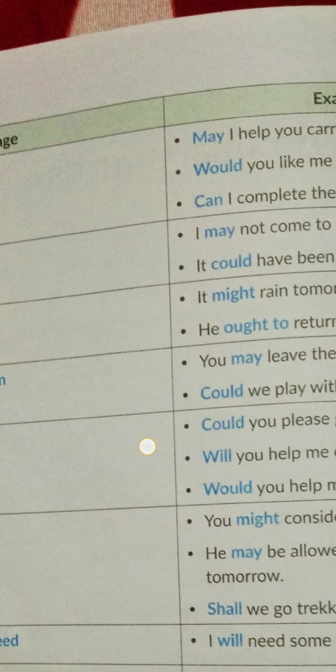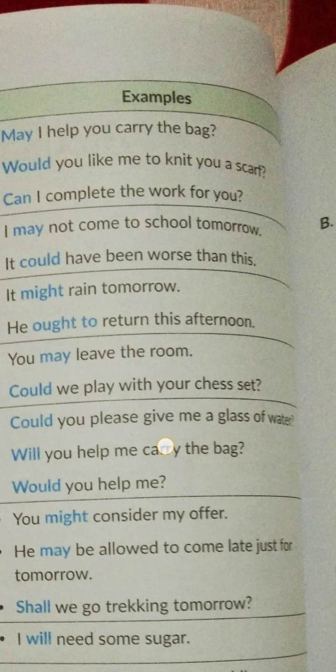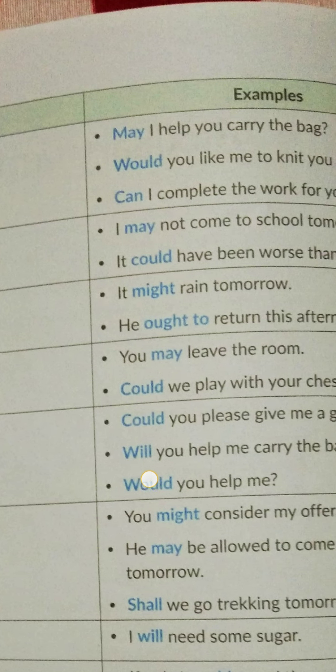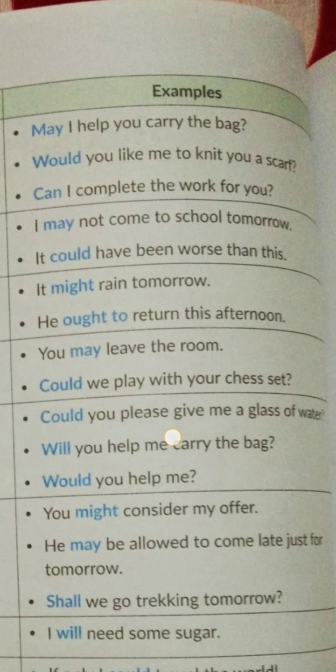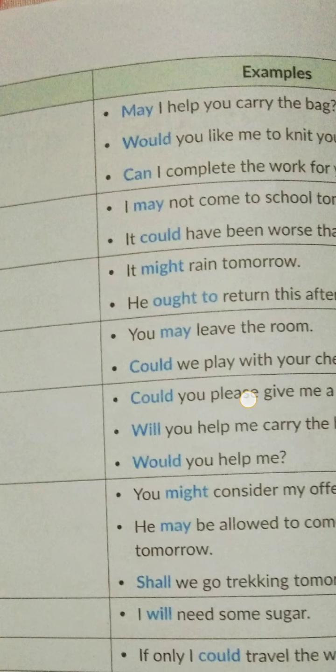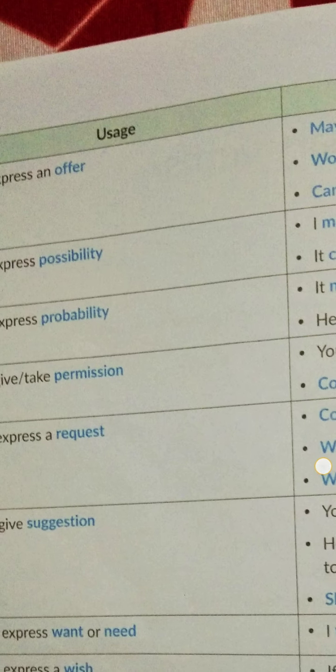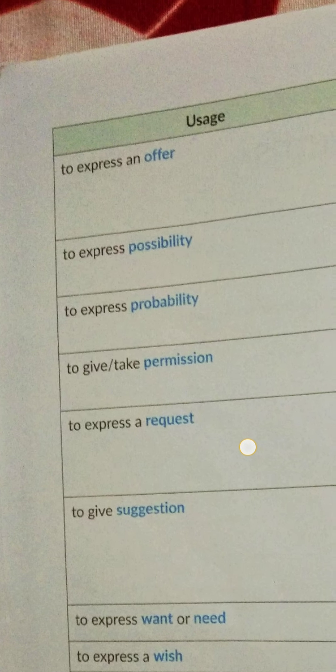To express the probability, like it might rain tomorrow. So chances are 50-50, maybe it will rain, maybe it will not rain. So it is a probability, like it may rain tomorrow. He ought to return this afternoon. So according to his decision, he should return this afternoon. So these are probabilities.